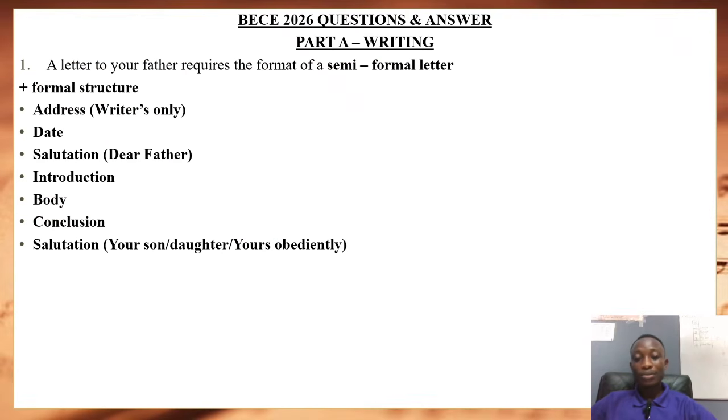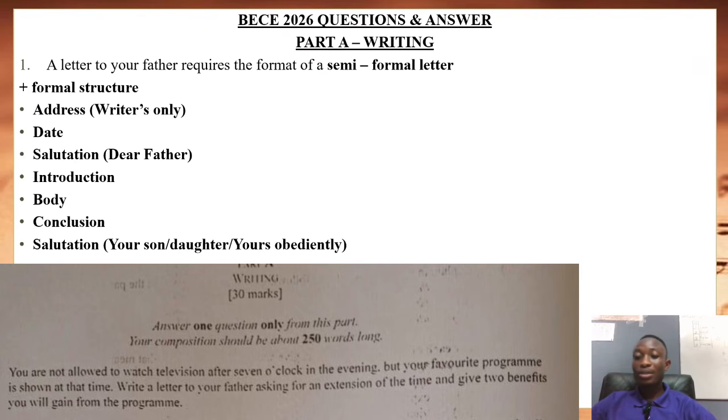Alright, so under the writing, for the BECE, the structure is that first you'll be given questions under essay writing, comprehension, and then literature. So under the writing, which happens to be the essay writing, 3 questions were given to the students this year. So the first question reads that you are not allowed to watch television after 7 o'clock in the evening, but your favorite program is shown at that time. So you have to write a letter to your father asking for an extension of the time and give 2 benefits you will gain from the program.